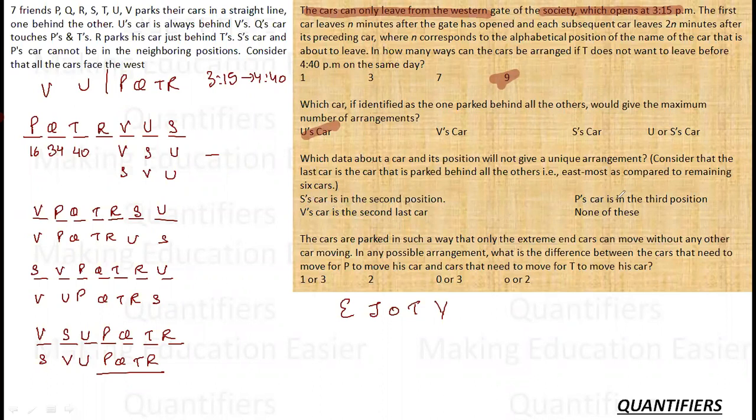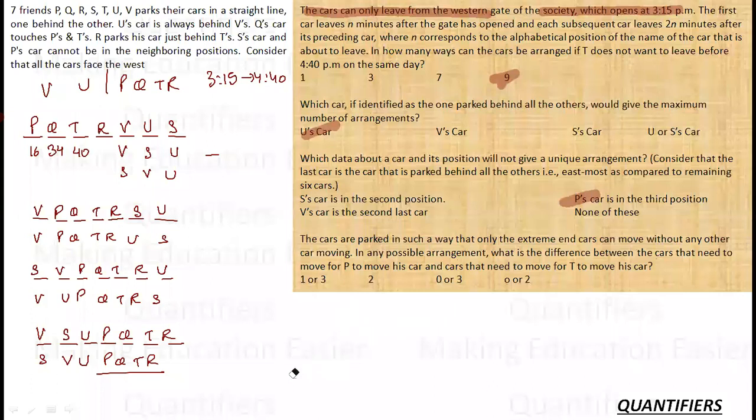P's car is in third position. So if P's car is in third position, there are two cases. So this is not giving us a unique arrangement. So this is the requirement. Okay. If V's car is the second last car, there is only one arrangement. So this is also giving us a unique arrangement. So only P's car in third position.